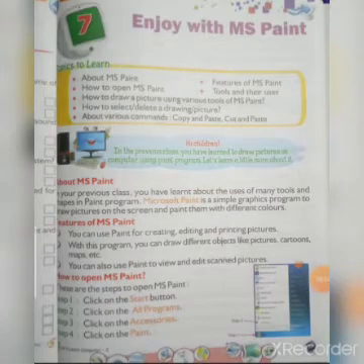About MS Paint. Paint means painting, which all of you already know. MS means Microsoft. What is Microsoft Paint? You have learned about the uses of many tools and types in the Paint program. Microsoft Paint is a simple graphic program to draw pictures on the screen and paint them with different colors.